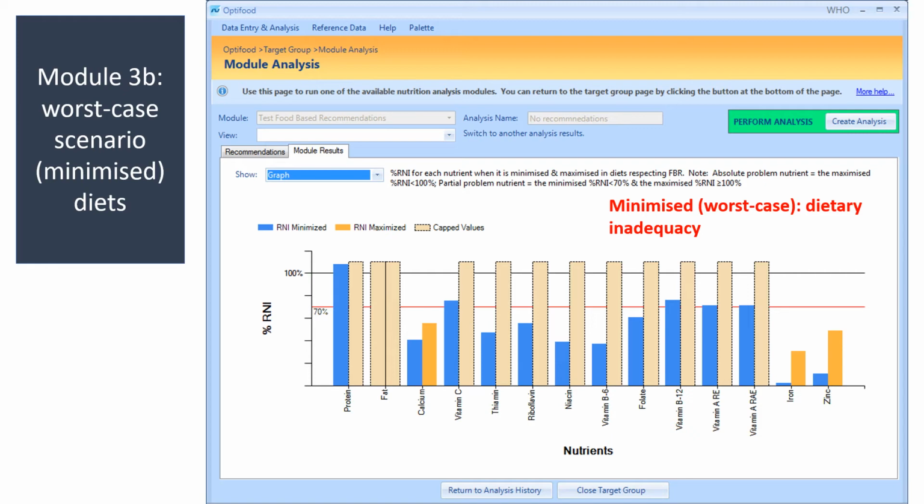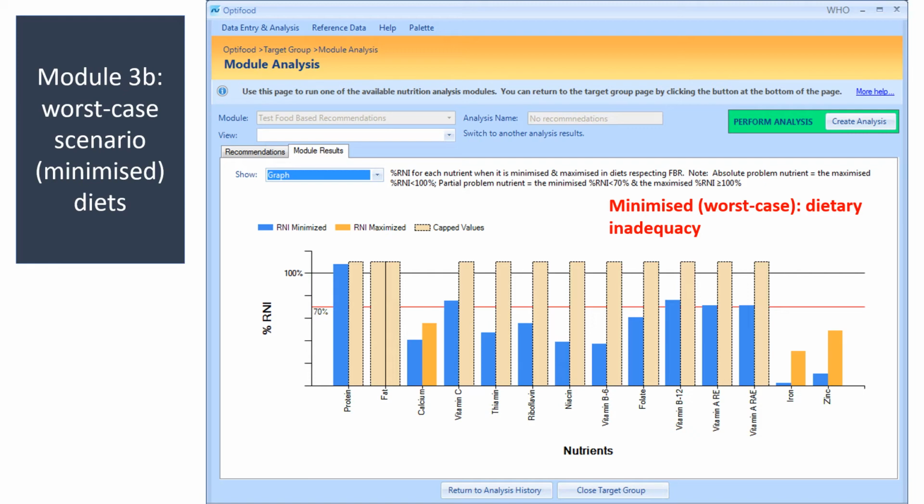The idea here is that when a nutrient is safe, even when you minimize it, it will always stay above the adequacy level, which is the estimated average requirement. So imagine EAR as the median. When you see in your mind a normal distribution of nutrient requirement, RNI is plus 2 SD from the median. EAR, or estimated average requirement, is the median itself.